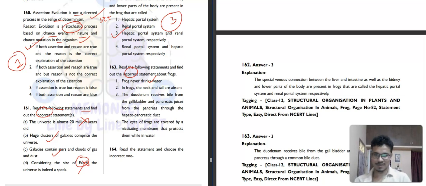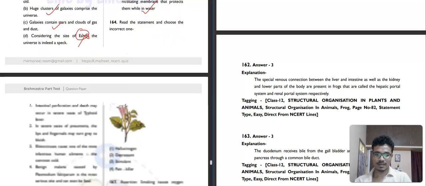I don't know this information, obviously the frog drinks water, but I have to find the incorrect one. In frogs, the neck and tail are absent. Correct. The duodenum receives bile from the gallbladder and pancreatic juices from the pancreas through the hepatopancreatic duct. Not correct. Then the eyes of frogs are covered by a nictitating membrane. Correct. So here third option will be your correct answer.